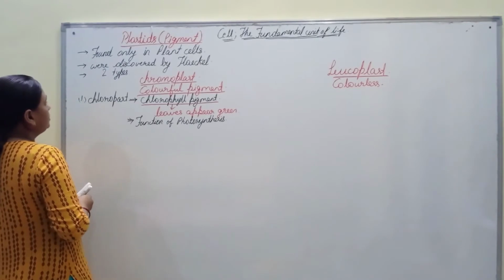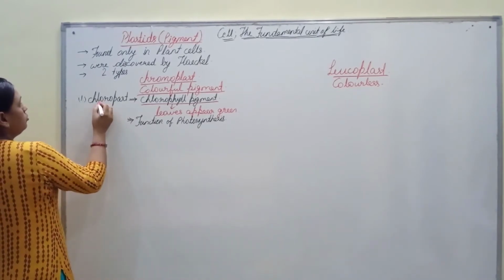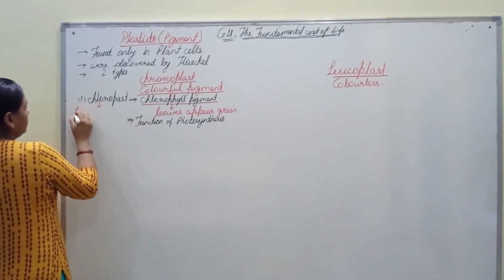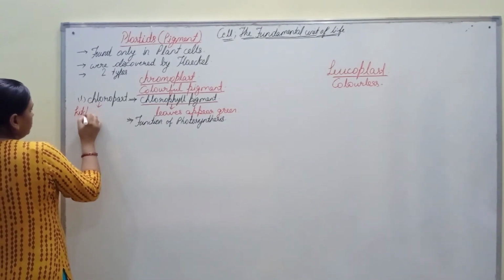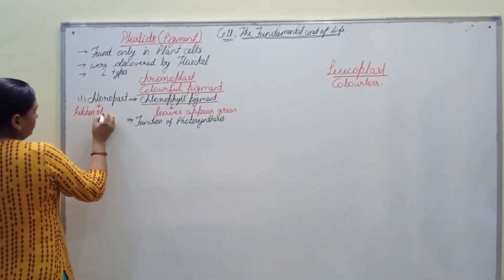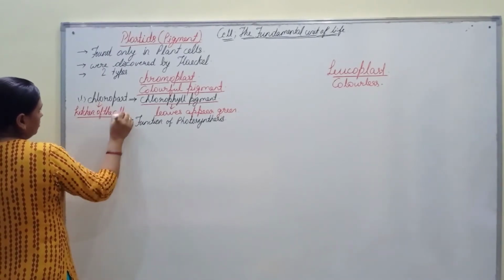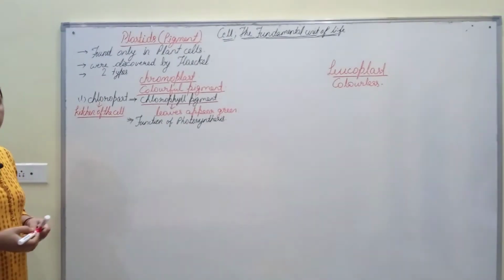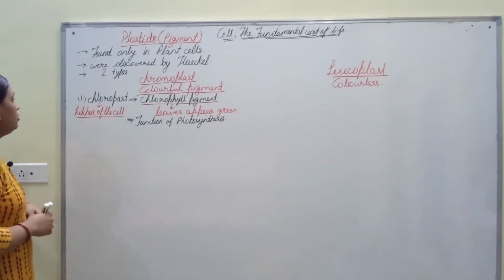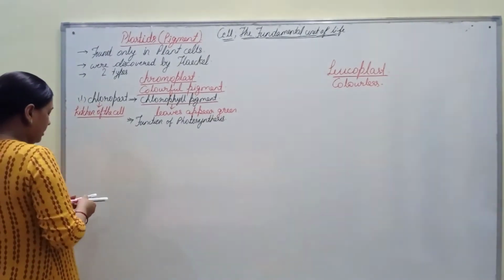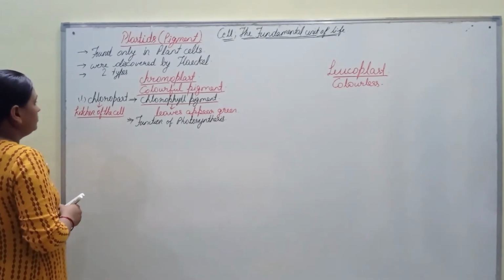Because of that, chloroplasts are also known as the kitchen of the cell, because they prepare food for the plants. So this chloroplast is also called the kitchen of the cell.